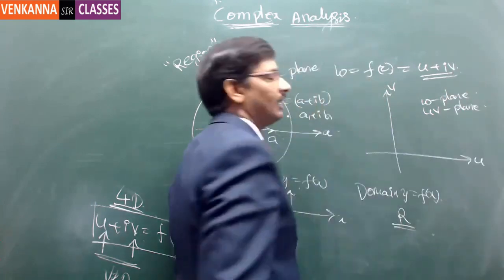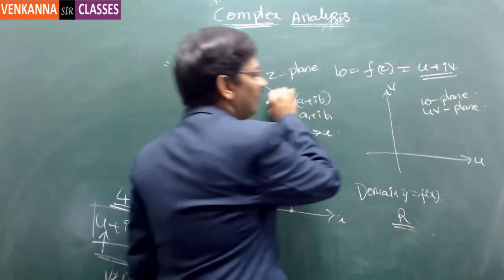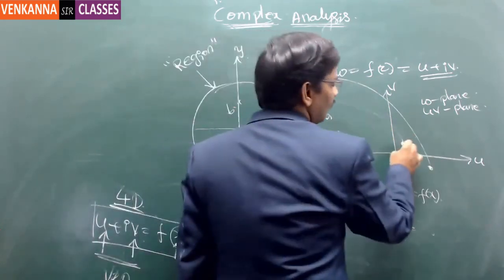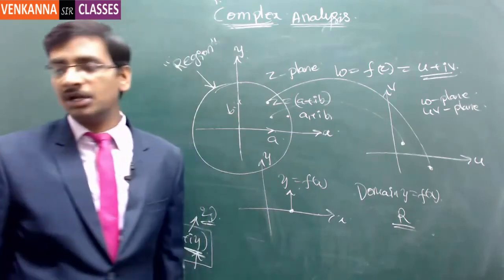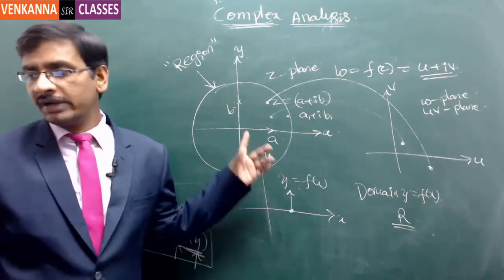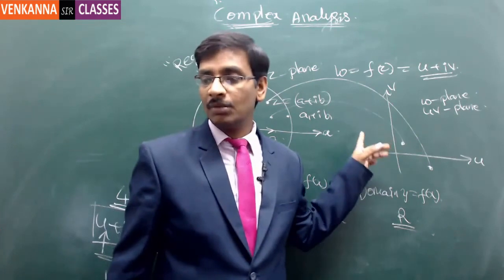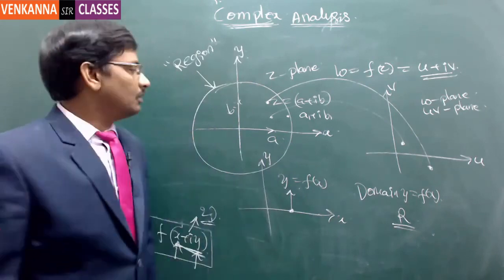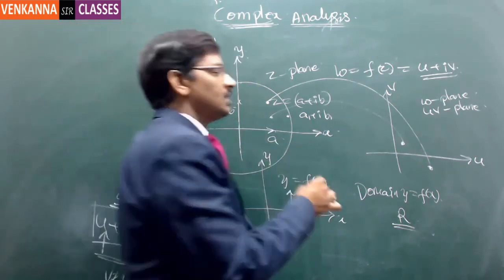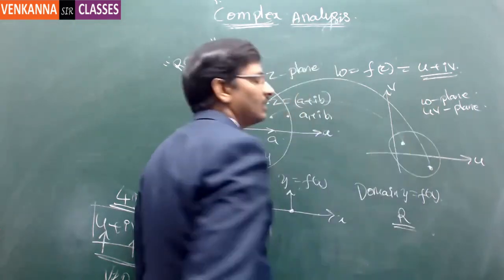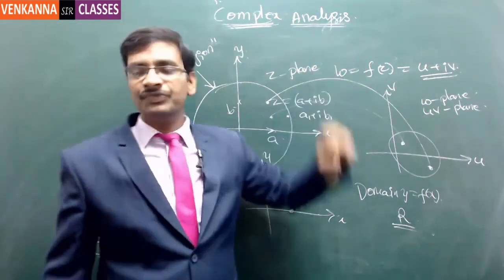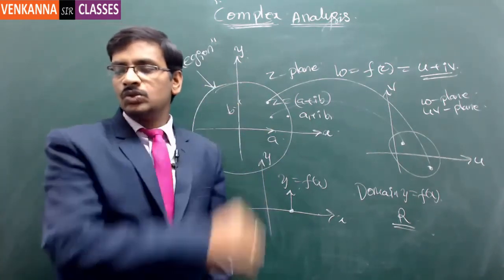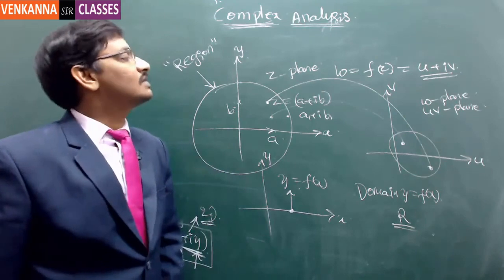So this is a plane again. For each value here, there will be a calculated value somewhere here. It may be a single-valued function or it may be a multi-valued function also. So for each value there may be a single value here or there may be multiple values, depending upon the type of function we have defined. Maybe this is the region of the domain. The range may be somewhere in this region. We don't know what kind of region it is. That depends on the function w. Clear? So this is how you represent two different two-dimensional geometries together in a single function.